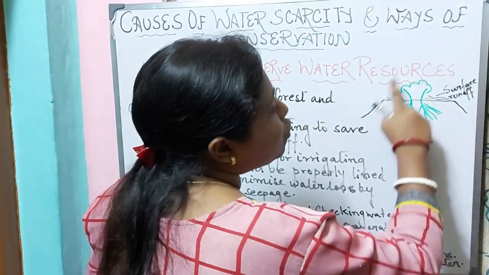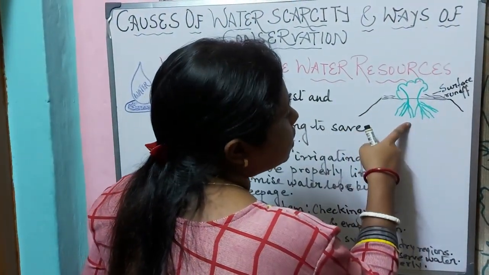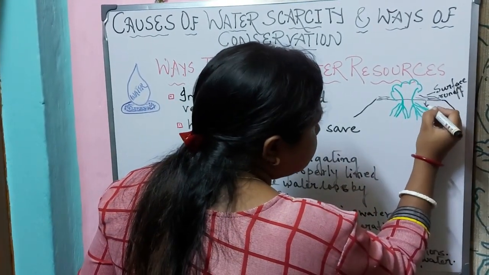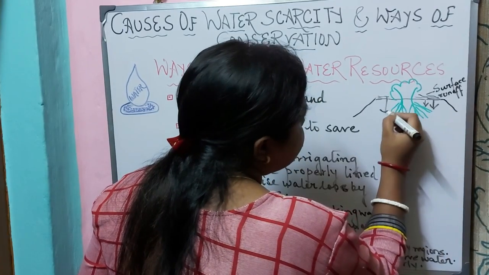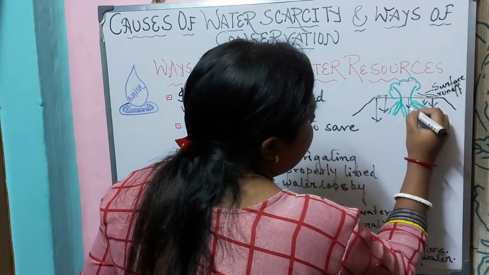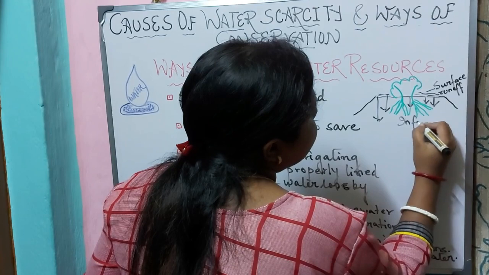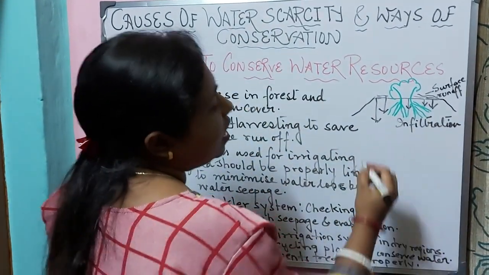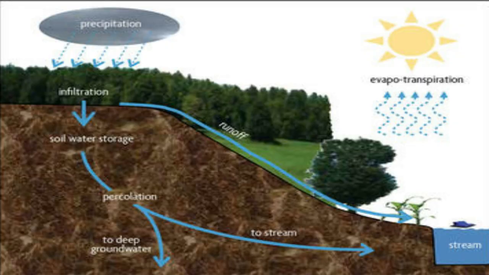Now, as there will be trees, the roots of the plants will soak in the water and the water will drip down. That means it will move downwards, and this process is known as infiltration, and this will help in the recharge of underground water.